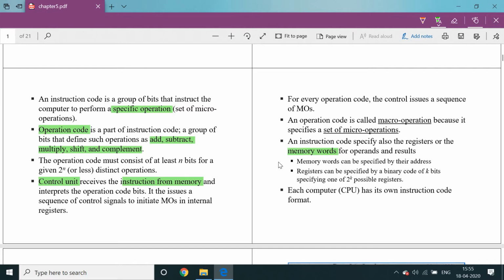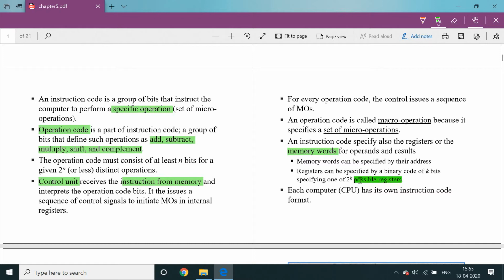Memory word simply means the location size. Memory words can be specified by their address. Every location has its own unique address in the form of binary information. Registers can be specified by a binary code of k bits, specifying one of 2 power k possible registers, where k is the address bus length. For example, if there are 2 address lines or 2 bits, 2 power 2 gives 4 possible registers or possible memory words.